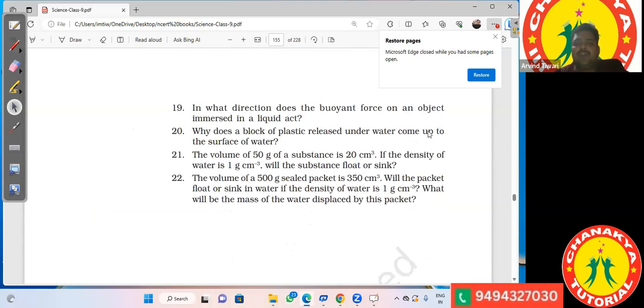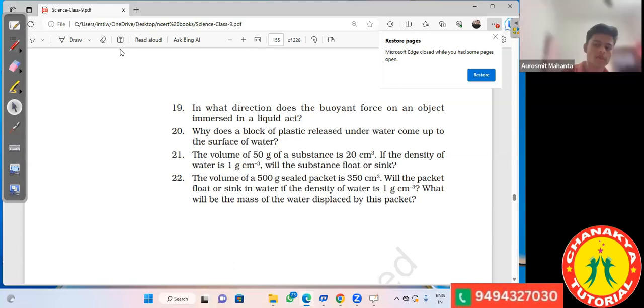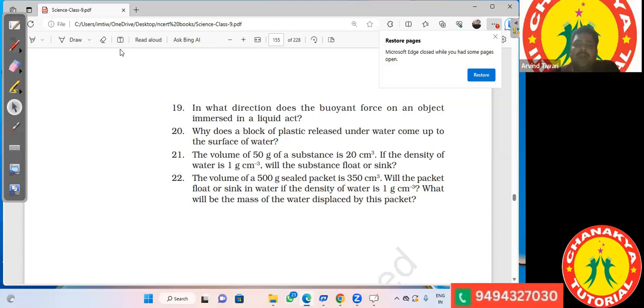See here, question number 21. Why does a block of plastic released underwater come up to the surface? Sir, because its density is less than water and hence it experiences an upthrust. Okay. So it comes above the surface of water.